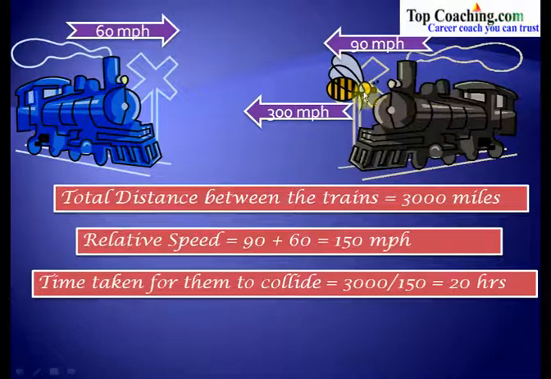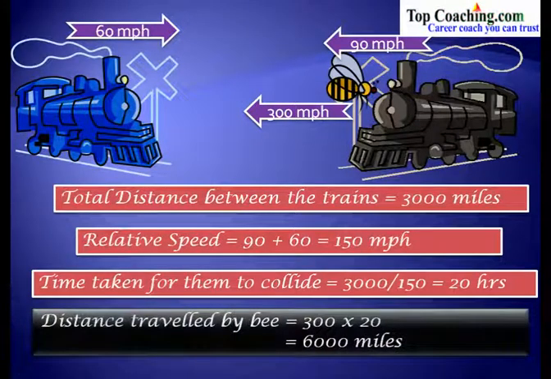And this is actually the time for which the bee is traveling. So the bee is traveling at a speed of 300 miles per hour and it is also traveling for 20 hours. So now what would be the distance? Distance traveled by the bee would be simply the product of speed and time, and that is equal to 300 into 20, which is equal to 6000 miles. So you see that the bee would travel 6000 miles before these two trains collide with each other or before it is squished between these two trains.